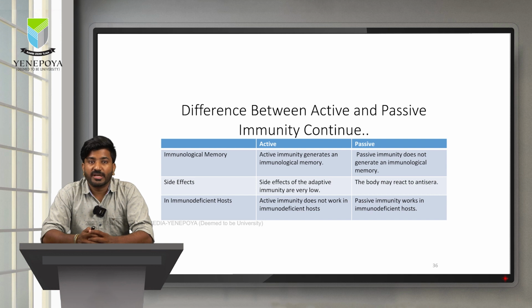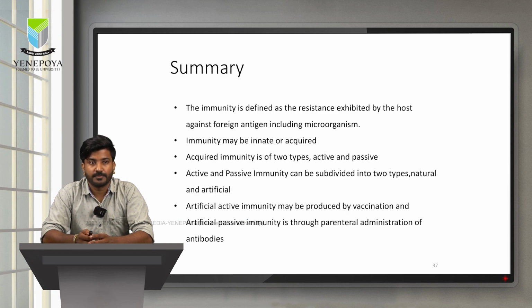Immunological memory is great in case of active immunity, whereas it is least in case of passive immunity. Side effects are less in active immunity in comparison. Passive immunity has more side effects as the antisera can be produced from other sources too. In immunodeficient hosts, active immunity does not work that well. In comparison, passive immunity is highly beneficial for immunodeficient hosts.